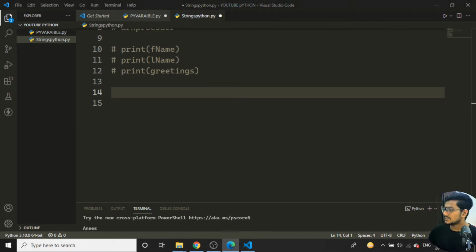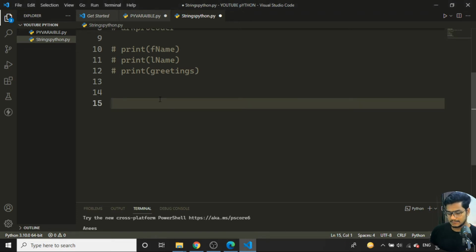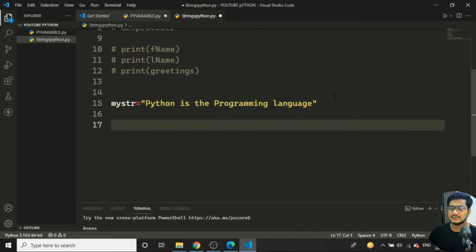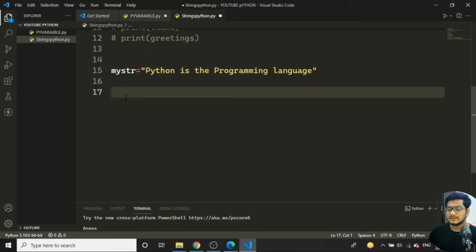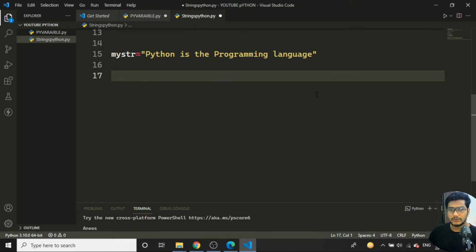So the first thing, I'll just write one particular string. I'll give the variable name as my str. I'll just write "Python is a programming language". So this is my string, the string I am going to deal with right now.